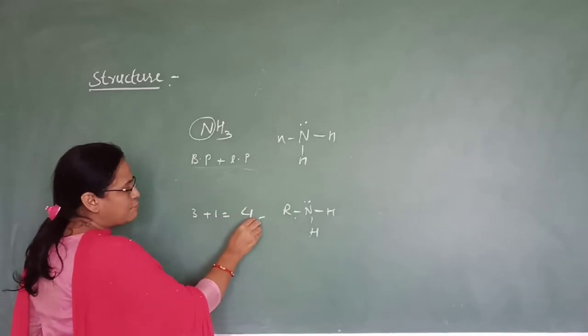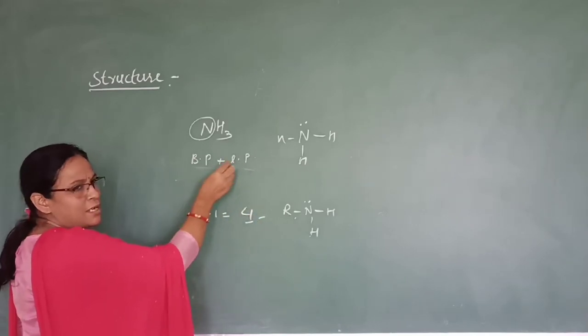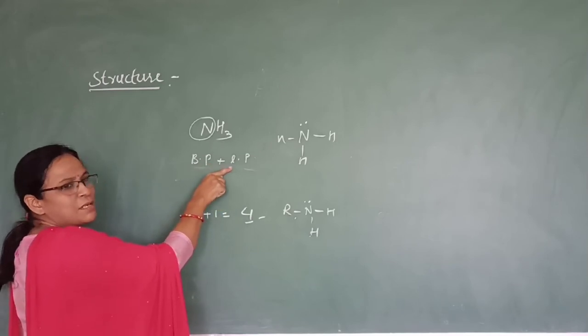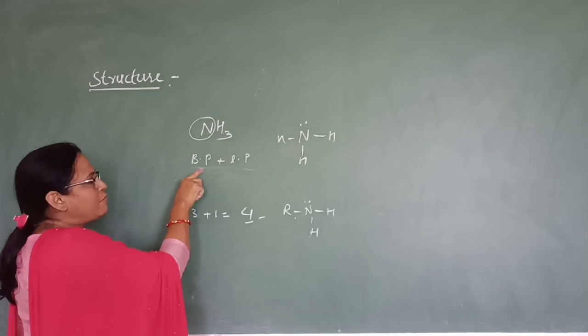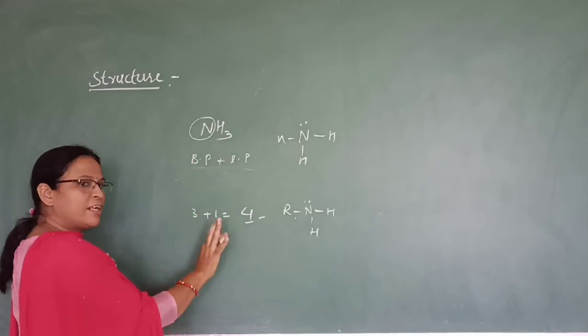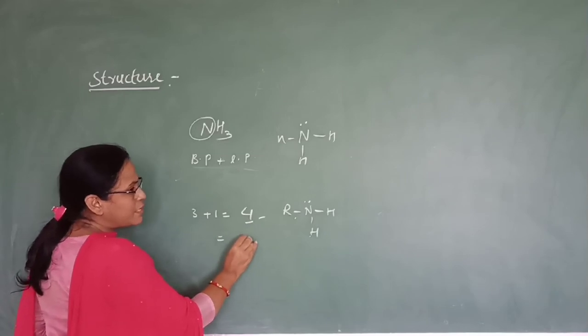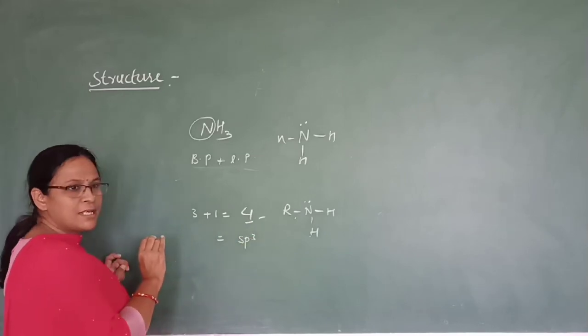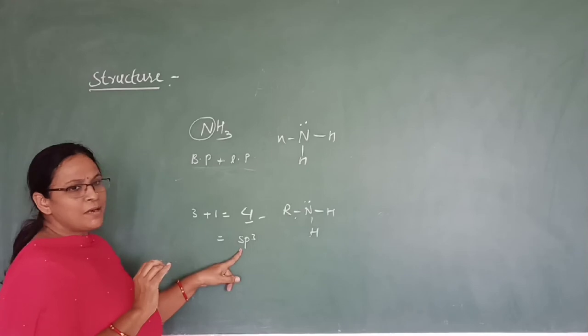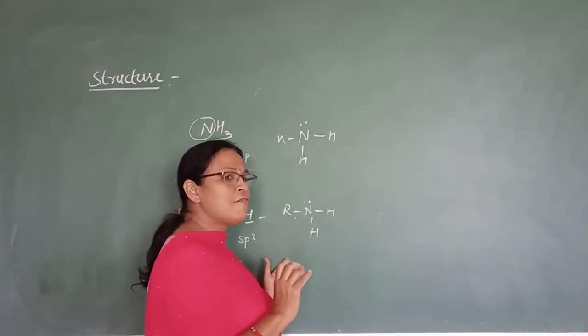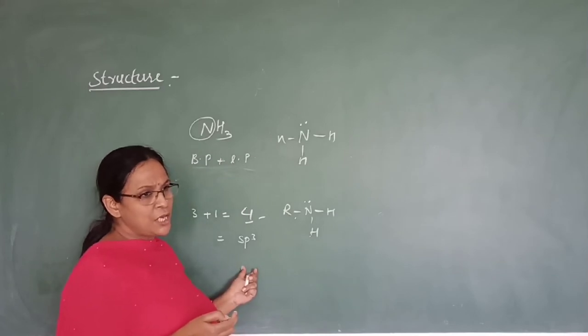If we take bond pair electrons, it will be 6 plus 2, 8 by 2. But when we are taking pairs, we will not divide it by 2. So we have 4. So 4 means which hybridization? sp3 hybridization. When sp3 hybridization is there, then the shape should be tetrahedral.